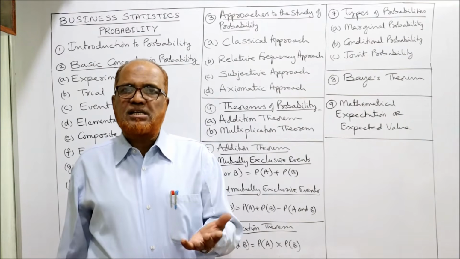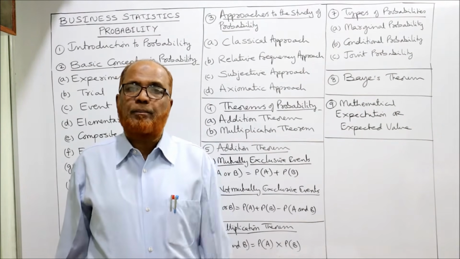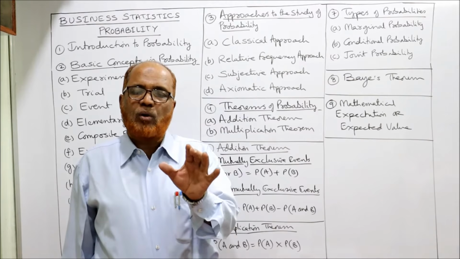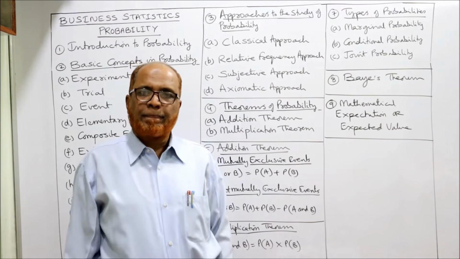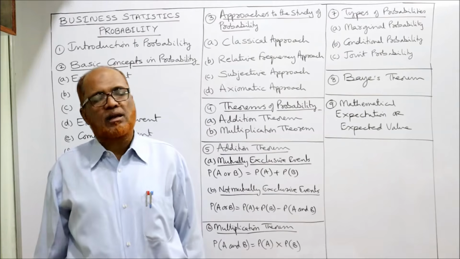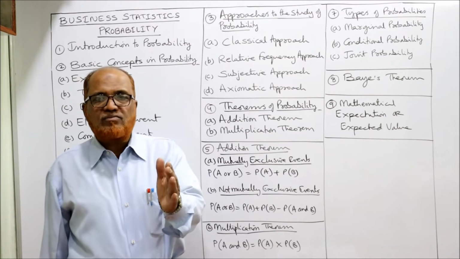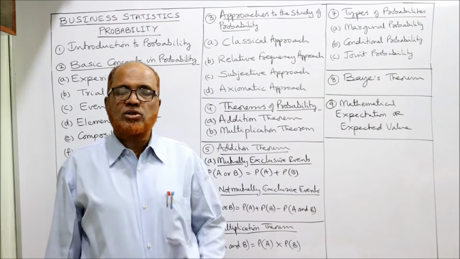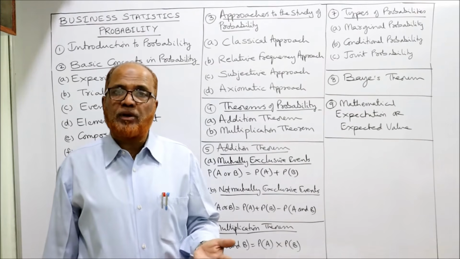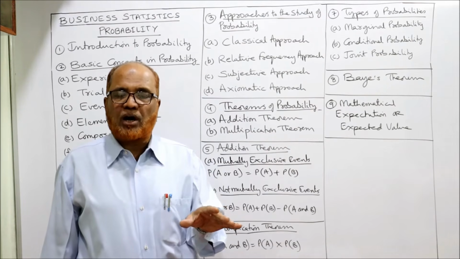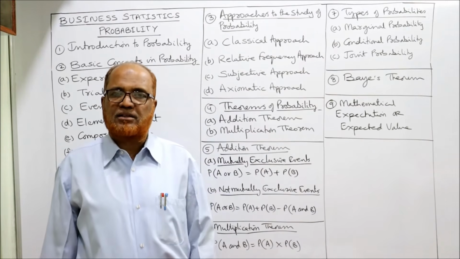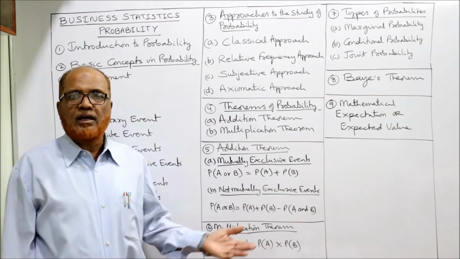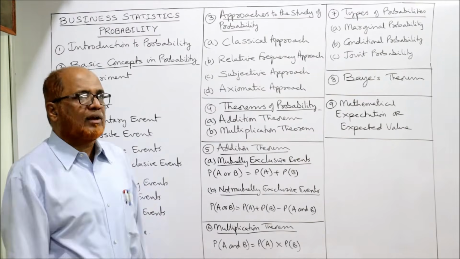So classical approach easily we can apply to find out the probability, but there is a limitation on this classical approach. The classical approach is more suitable only in cases of games of chances. जहां पर games of chance रहेगा वहां पर classical approach is good. Easily we can find out. But once you move away from the games of chances, it will be difficult to apply because totality of the outcomes may not be known. जहां पर totality of outcomes अगर मालूम है तो वहां पर classical approach apply कर सकते हैं. जहां पर totality of outcomes not known, we cannot apply it. There we have to apply the other approaches. The second approach is relative frequency approach.